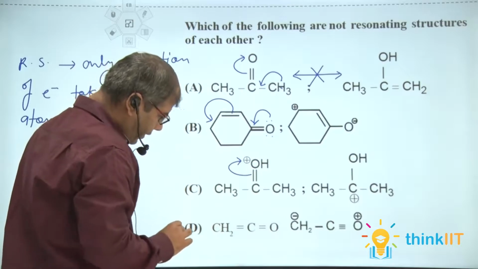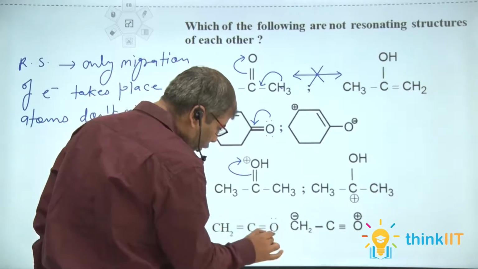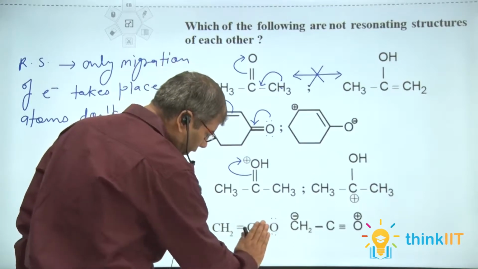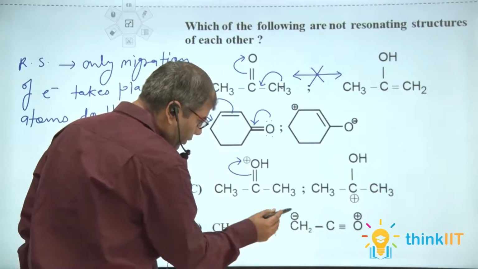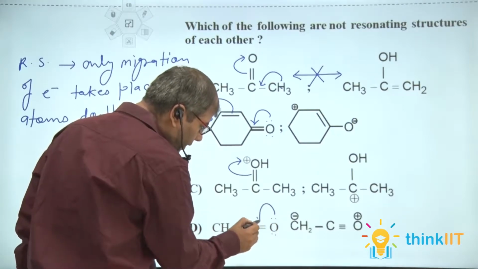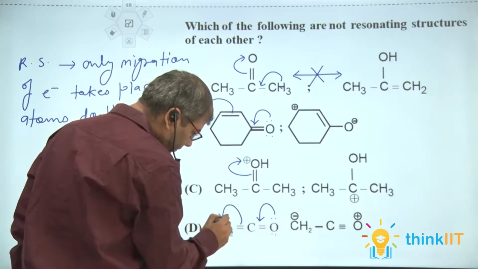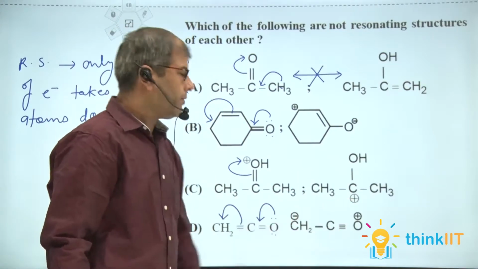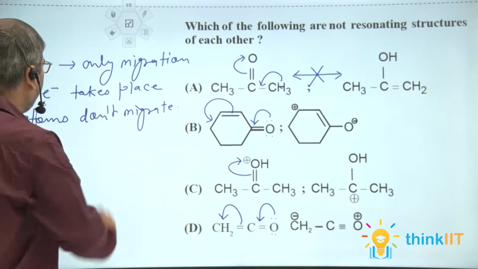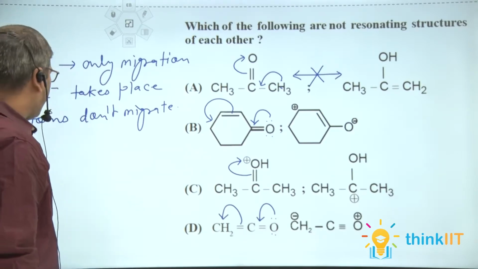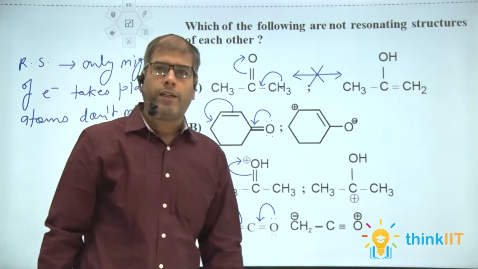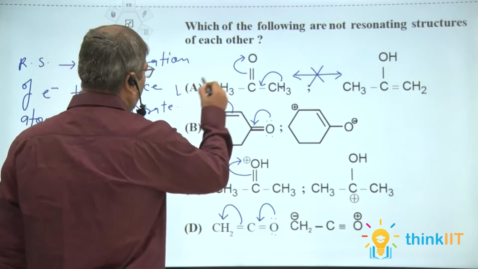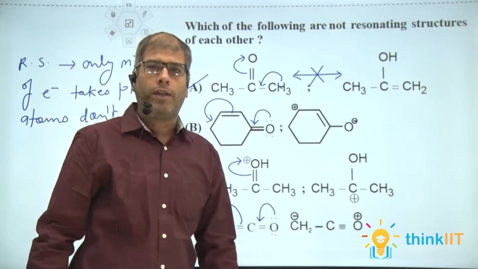Next we see option D. The oxygen atom has a lone pair, so the type of conjugation is lone pair. This double bond is treated as single and finally a double bond. So the lone pair migration takes place as this, giving CH2 minus C triple bond O plus. In resonating structures, only migration of electrons takes place. Atoms don't migrate from their original position to another atom. So the correct option is option A. Option A will be our correct answer.